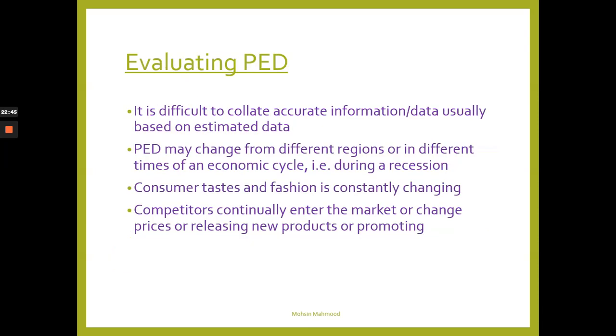Okay. Now, evaluating PED. It is difficult to collate or collect accurate data, and the data used for price elasticity of demand for goods or services is usually based on estimated data. Okay, price elasticity of demand may change in different regions, countries, areas, or even at different times of an economic cycle. So during a boom or during a recession.